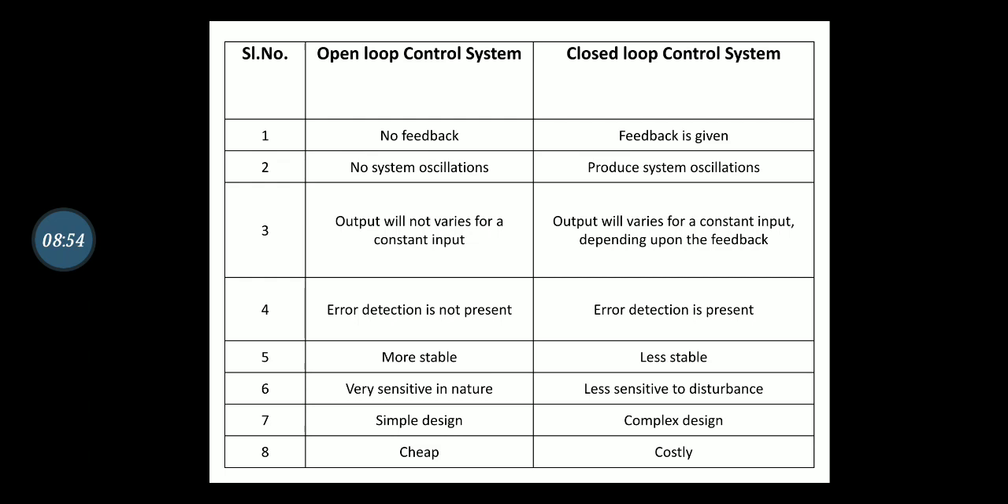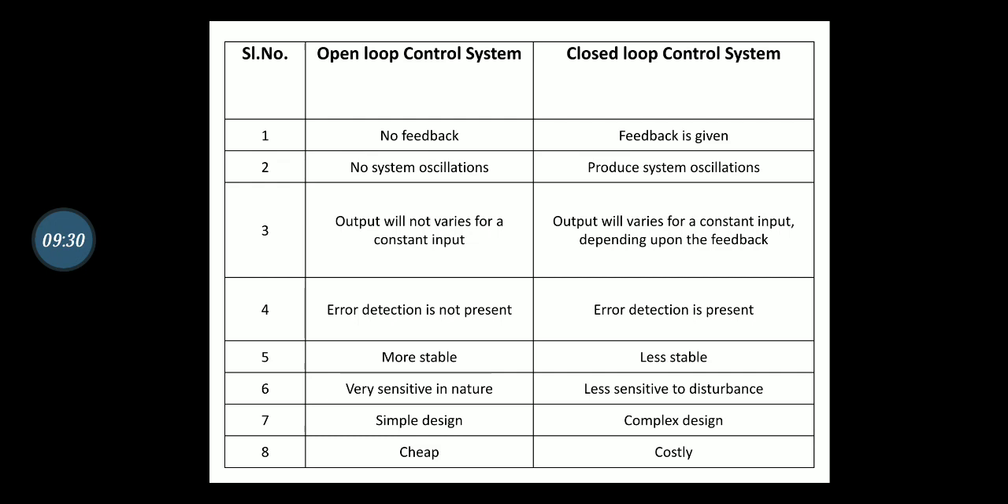Third point, output will not vary for a constant input in case of open loop control system. In case of closed loop control system, output will vary for a constant input depending upon the feedback. Fourth point, error detection is not present in open loop control system. Error detection is present in closed loop control system. Fifth point, open loop control system is more stable, closed loop control system is less stable.